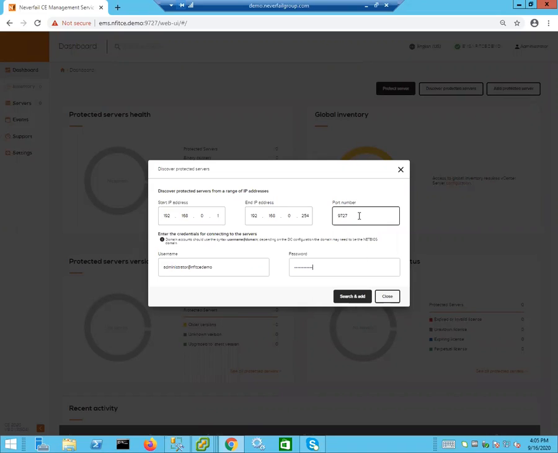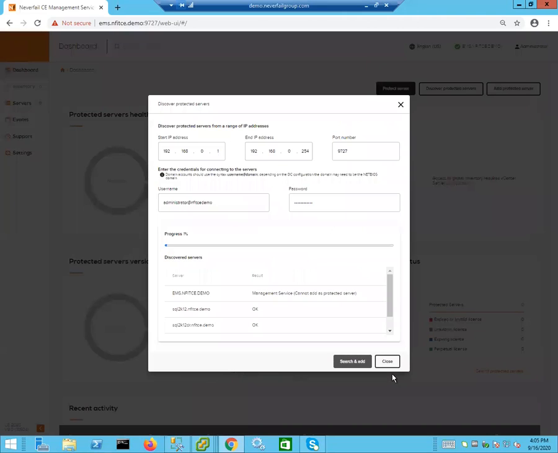And when it finds those and is able to log in as those administrative credentials, it will then add them and populate them into the Continuity Engine Management Service UI. So let's do this. Search and add. And notice that it's scanning the entire subnet, and it takes a little bit of time, maybe another minute or so for this to go through the process, but it searches every IP address for Continuity Engine.